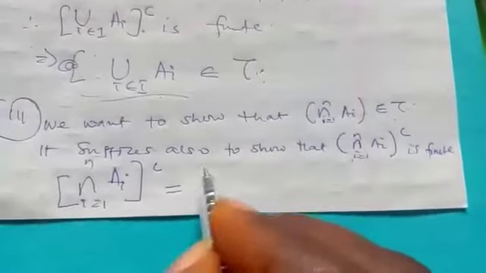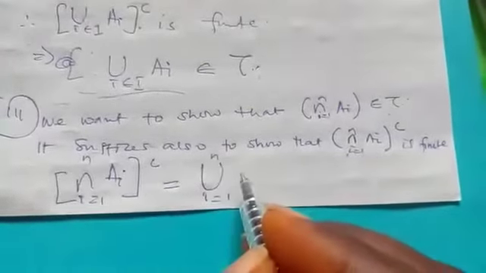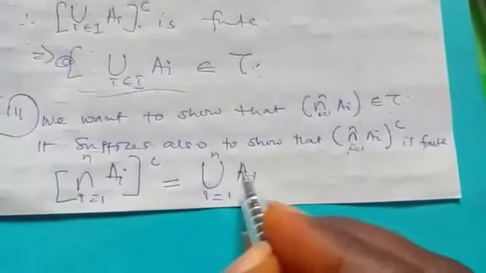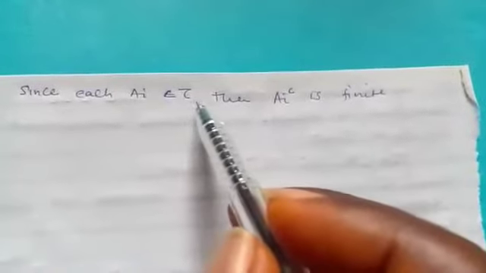By De Morgan's law, this will turn to a union, and the complement will be on this. So that is by De Morgan's law. So we follow the same thing that we said here, that since each A_i is in tau, definitely the complement of A_i must be finite. And that is what you have written. Since each A_i belongs to tau, definitely the complement of A_i is finite.